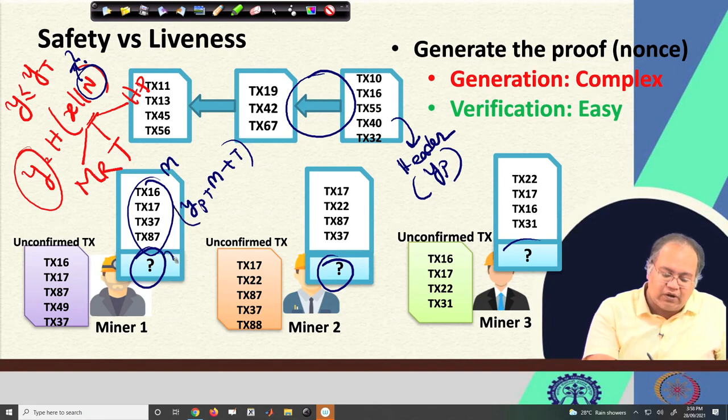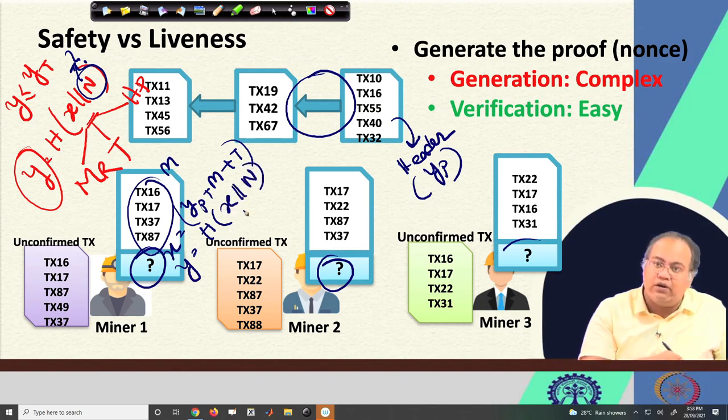This is what constitutes x for this miner. Now you find out y such that y is equal to the hash of x appended with some nonce, and it has been given that y should be less than some target value.